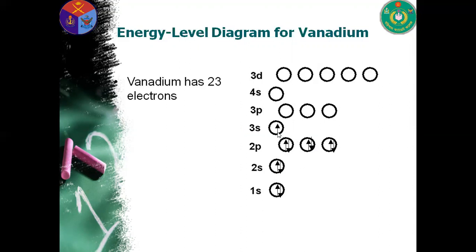3s at first singly entered, then paired. In the 3p, at first singly entered in different suborbitals of p and then paired. In 4s, in case of 3d, there are 3 electrons. It is singly entered and the direction is the same. So by this way electrons enter in different orbitals, at first singly filled, then paired.